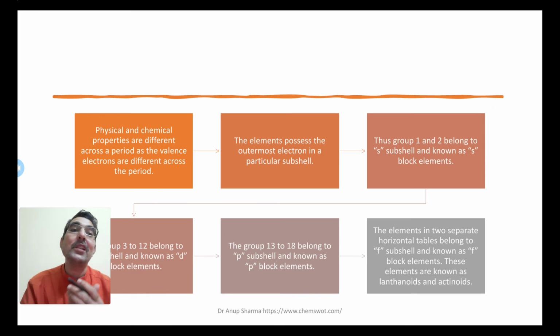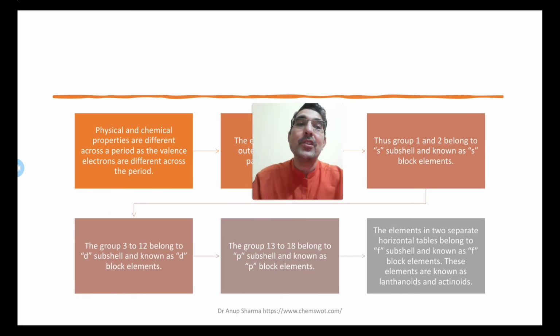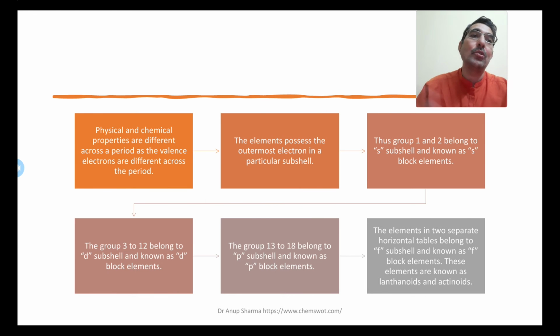The elements possess the outermost electron in a particular subshell. So if suppose we start from sodium, sodium is 3s1, magnesium 3s2, aluminum 3p1, 2, 3, 4, 5, ending at argon. So that way the electronic configuration changes across the period.